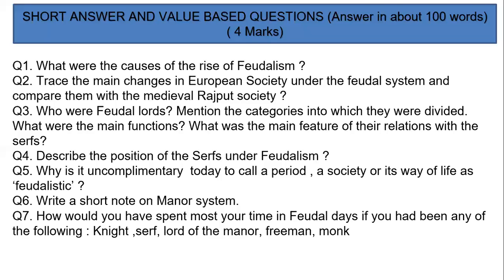All this was not possible under the feudalistic structure where lords were always looking for an opportunity to fight with one another. Number 2, the feudalistic society was divided into two main classes, feudal lords and numerous peasants. The peasants were forced to lead a miserable life.